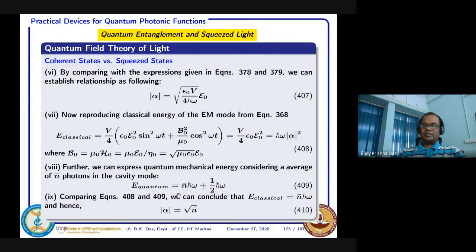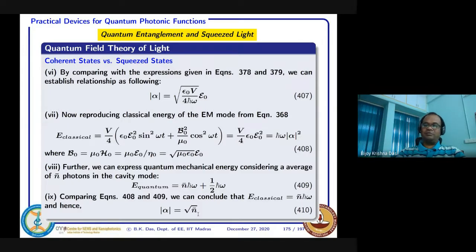So I can say that whatever classical energy we are getting here can be equal to this classical energy here. That means this h cut omega alpha naught square, whatever we are writing here, if I make it equal to this one, then alpha comes as square root of n bar. So now we could relate.